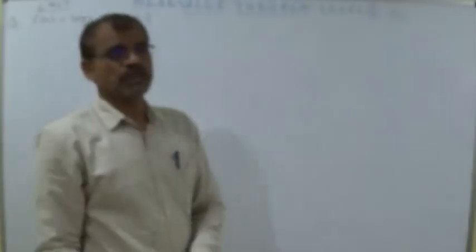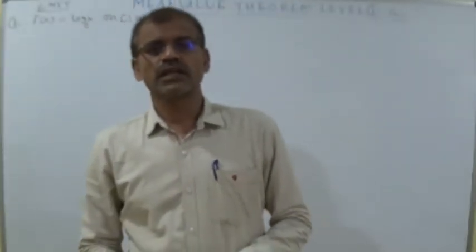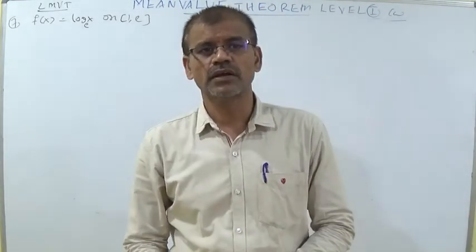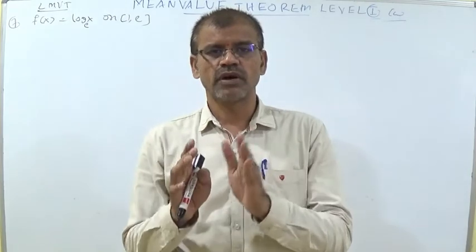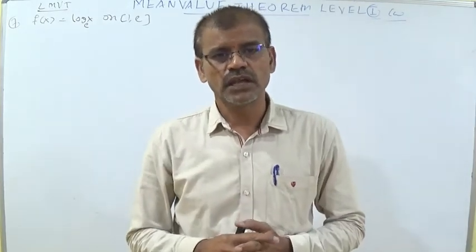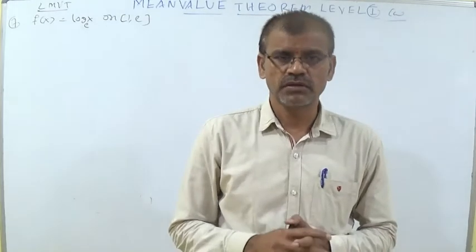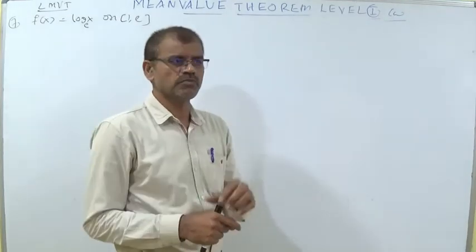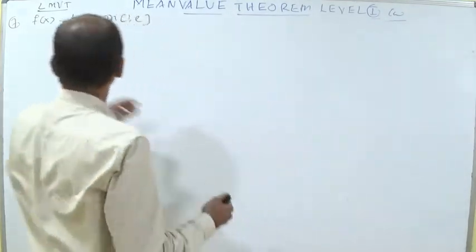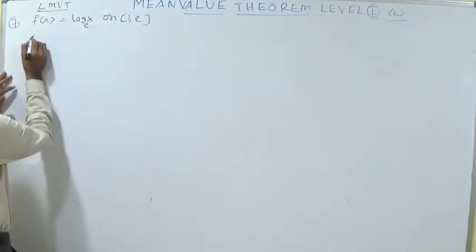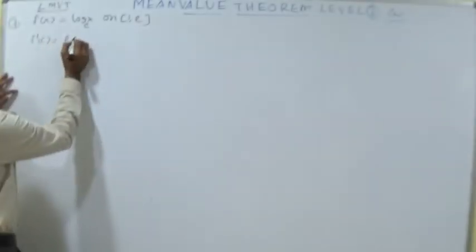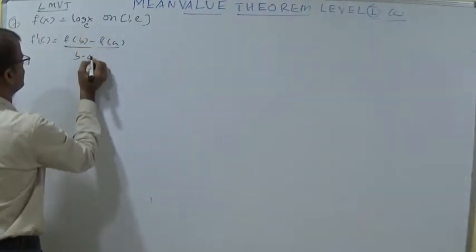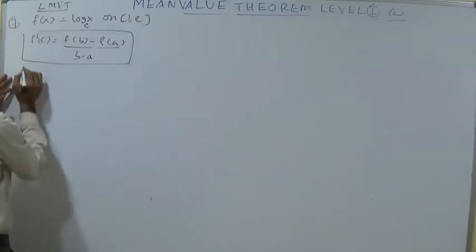For Lagrange's theorem, once again I am making you remember: f is a continuous function on the closed interval a comma b, and f is a differentiable function on the open interval a comma b. Then there exists a small c belonging to the open interval a comma b, a value lying between a and b, such that f dash c is equal to f of b minus f of a by b minus a. This is the Lagrange's mean value theorem formula.